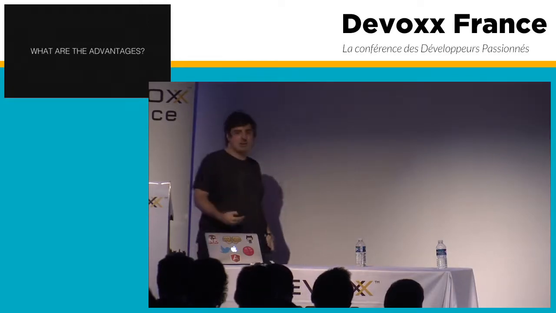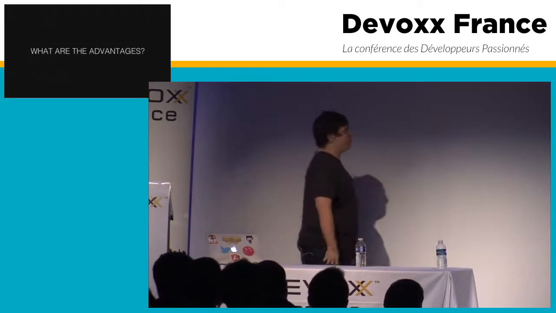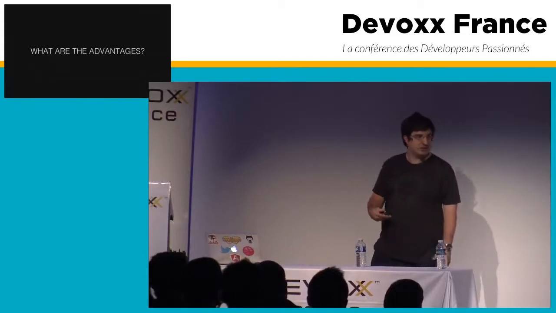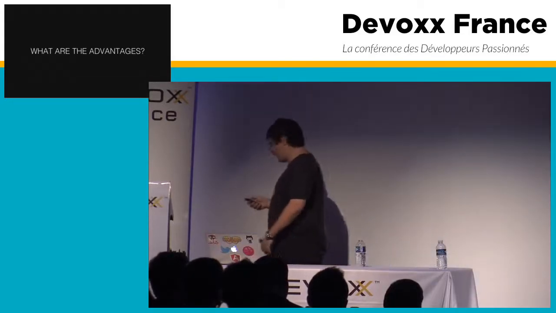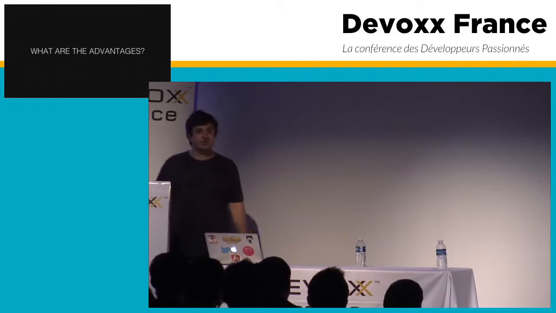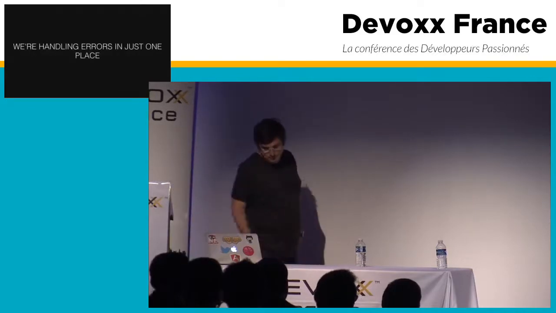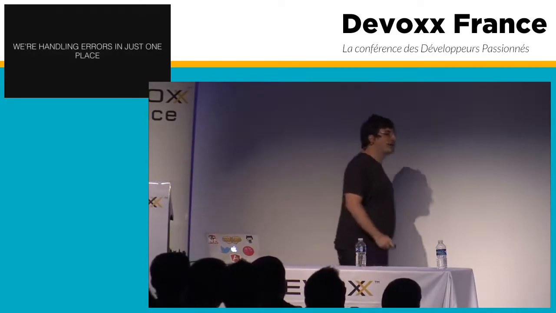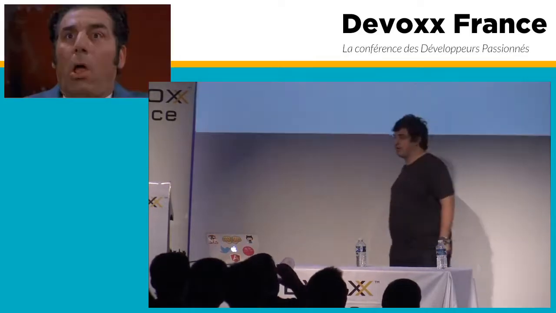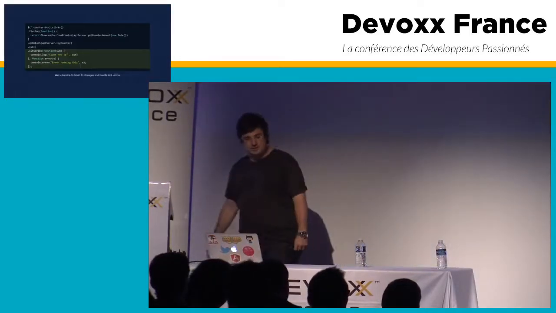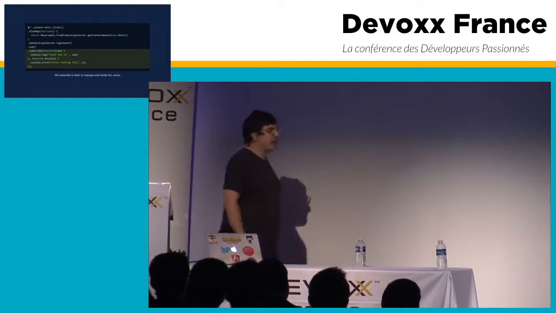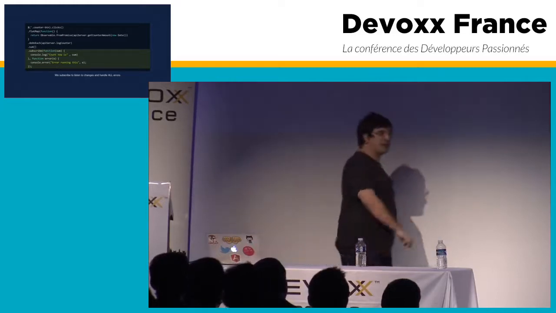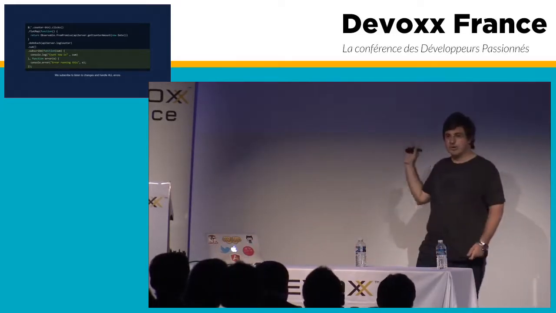So going a little bit forward about it, what are the advantages? That is one of the main questions. What are the advantages of doing the code like this if it's actually quite hard to understand how it works at first? First of all, we're handling errors in just one place. If I go back to the code, what you will see is that in the subscriber, I have a second function which actually handles error. That will handle errors for everything.